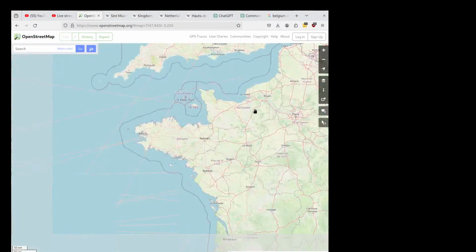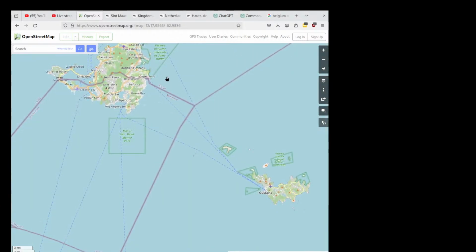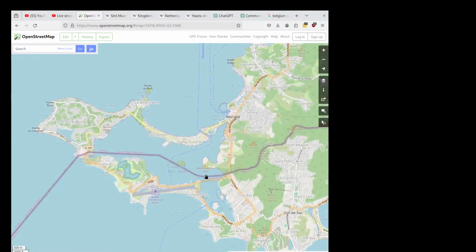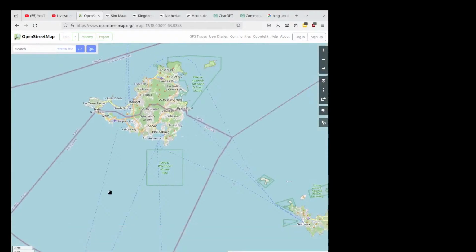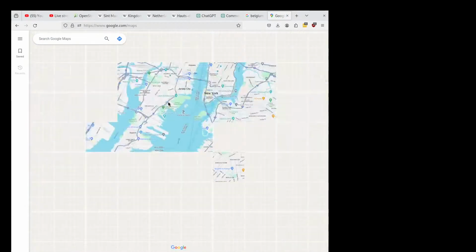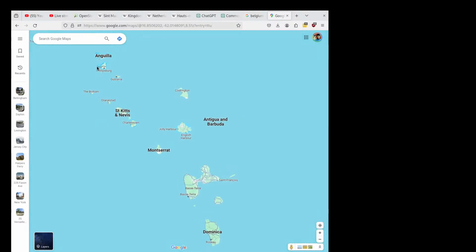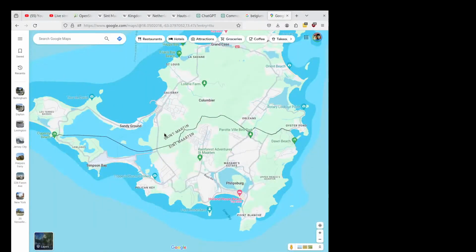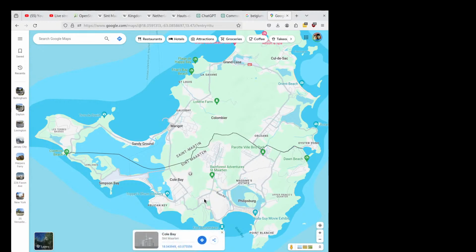And if you go to OpenStreetMap here, which I prefer for borders at least, it shows very clearly France and Netherlands. So that is an international border, just like you would find between France and the United Kingdom. Okay, if you go to Google Maps, you're going to find the same thing. Yeah, I live around New York City, so what? Don't need to show people that. You find the same thing, but Google is not. What's here? Saint Martin. What's here? Saint Martin. That is interesting.